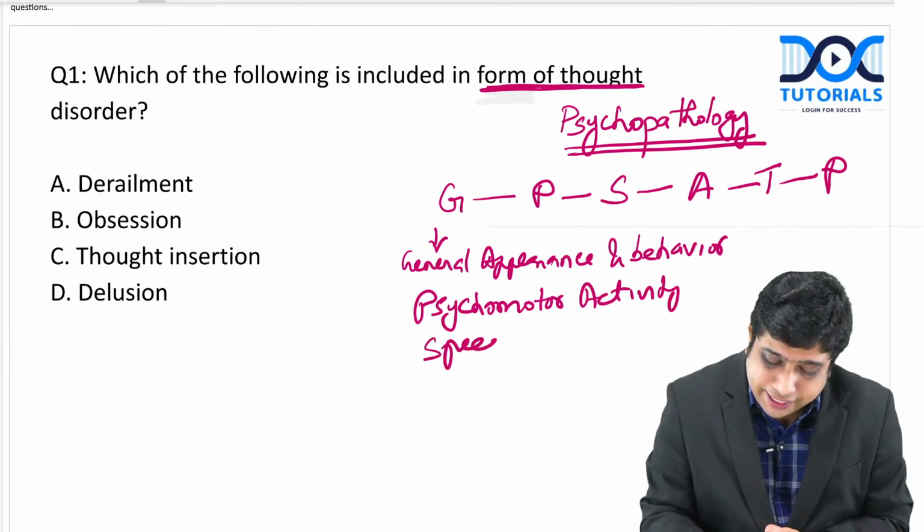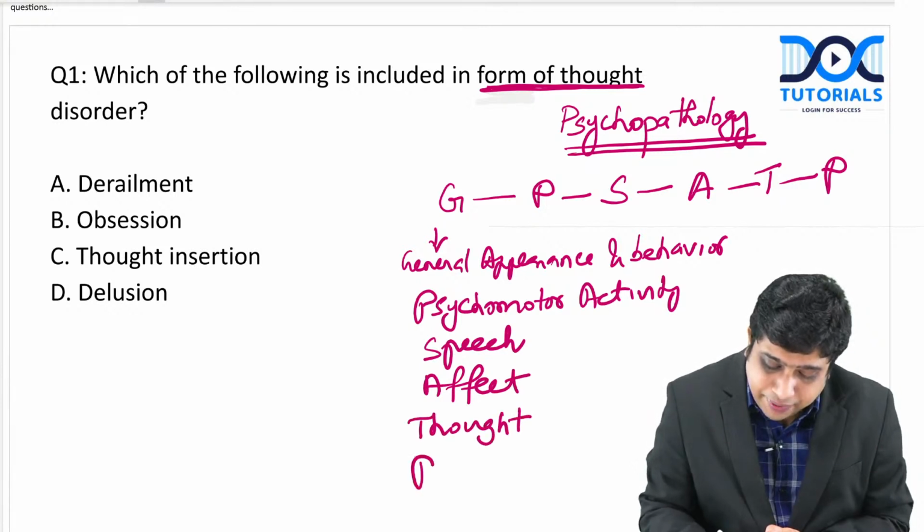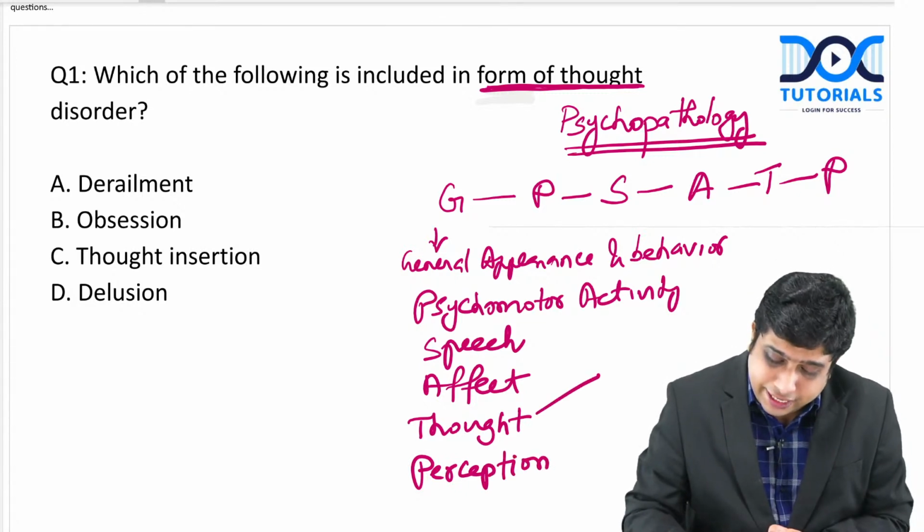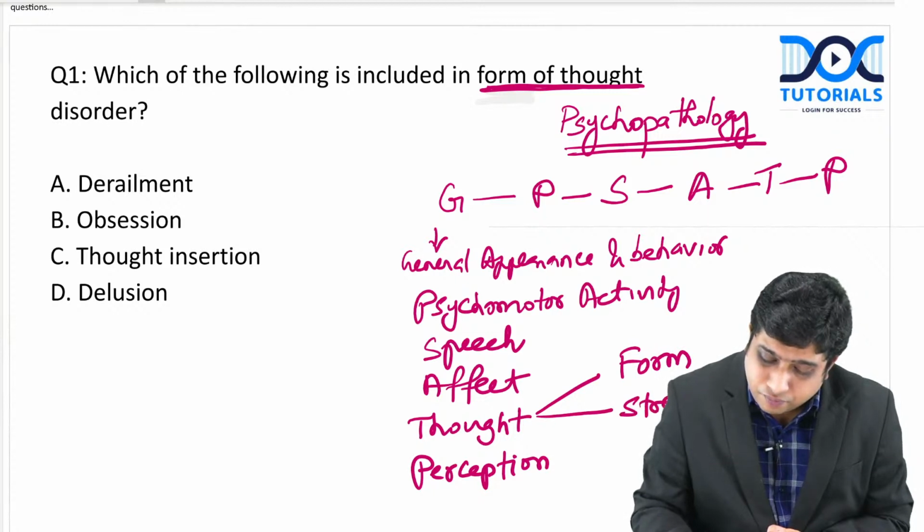S is for speech. A is for the affect. T is for the thought, and P is for perception. The thought is again divided into form, stream, possession, and content.